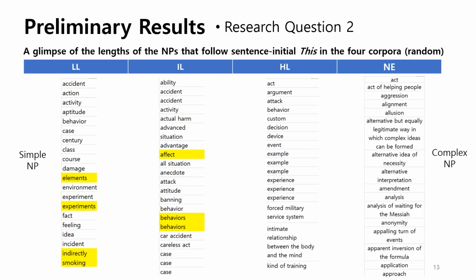One interesting thing that I could observe when I was analyzing the data was the length of the noun phrases after sentence-initial this. So we can see that the lower level learners are using very simple nouns after this, whereas the native English speakers use very complex nouns after this. So I thought this was really interesting, and I plan to look into this more deeply in the future.